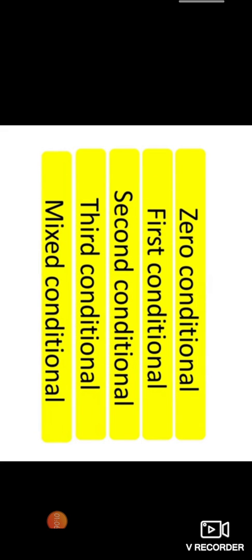Okay, the sentence describes a situation that might happen or might have happened. It might have already happened or might not have happened. Okay, so here first let us study the different kinds of conditionals. We have 5 different kinds of conditionals, that is zero conditional, first conditional, second conditional, third conditional, and the mixed conditional. Let us learn one by one.